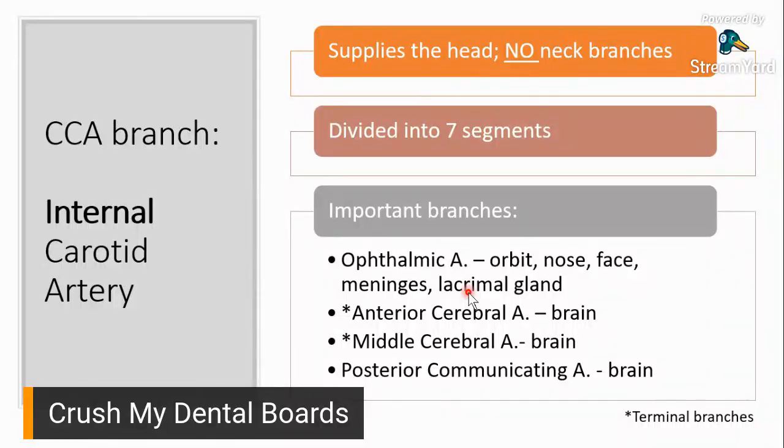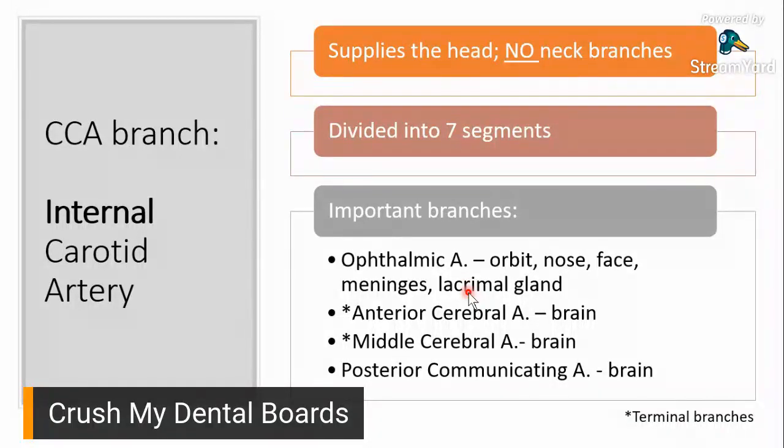Remember the diagram, the picture on the common carotid artery? It's within the carotid sheath, and the internal carotid artery went straight up. So, hindi siya nag-veer out. So, it just went straight up. And yun na talaga ang path ng internal carotid artery. It just goes straight up to the head, especially it goes straight up to the brain. So, it doesn't give off any neck branches. Okay? Now, the internal carotid artery is divided into 7 segments.